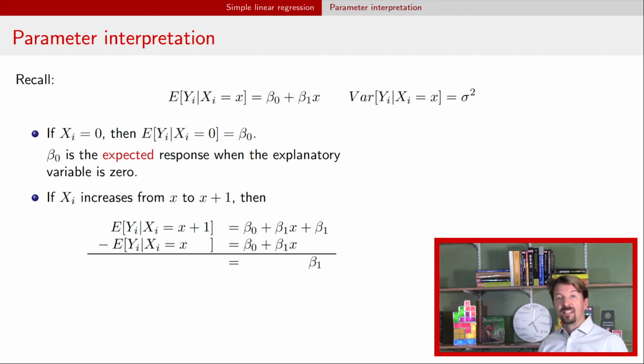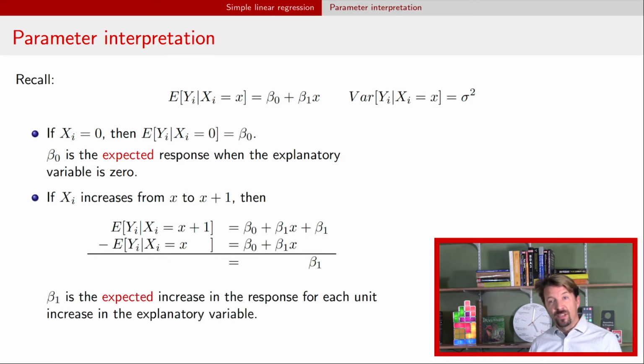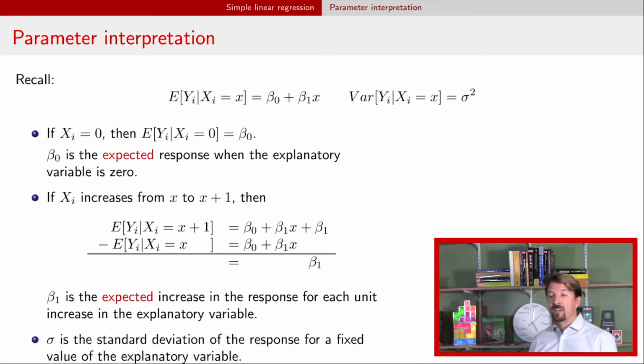What that means is that the interpretation for beta 1 is that it's the expected increase in the response for each unit increase in the explanatory variable. So as the explanatory variable gets larger and larger, then on average, we expect the response to go up by beta 1 for every 1 unit increase in x. The last parameter I'll talk about here is that standard deviation, sigma. That is just the variability that we expect for a fixed value of the explanatory variable, but it's true for every fixed value of the explanatory variable.